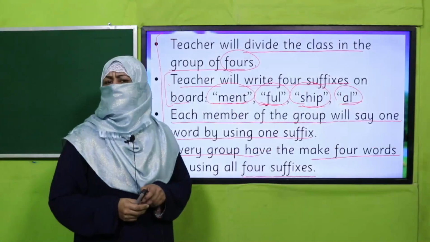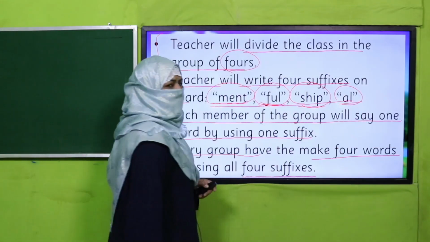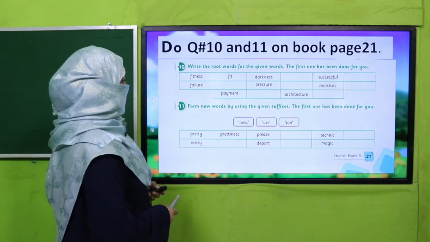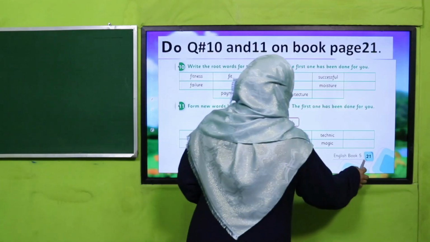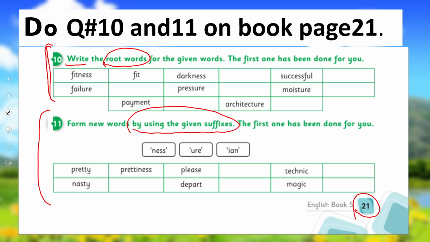Yes, my dear students, are you done with it? Did you make all the words by using all these suffixes? Good job. So let's practice it from your book. On page number 21, you have to do question 10 and 11. What you will do is write the root words. In this activity, you will write root words, and over here, you will form new words by using the given suffixes. So pause the video and complete this exercise.